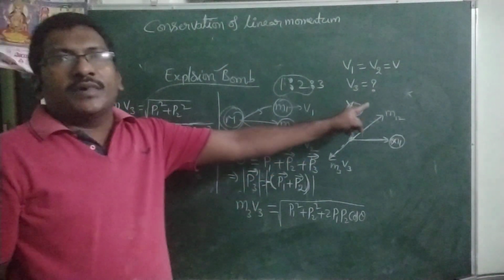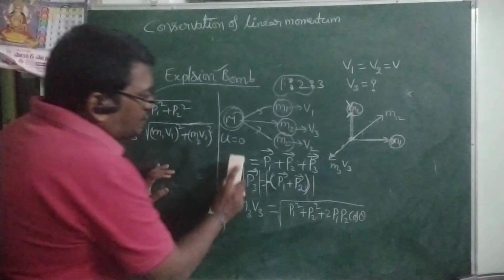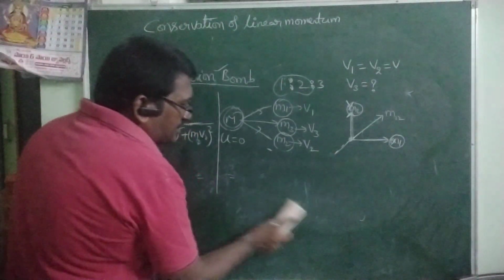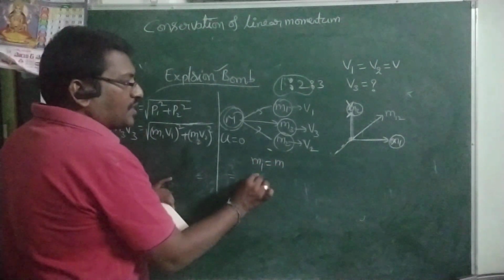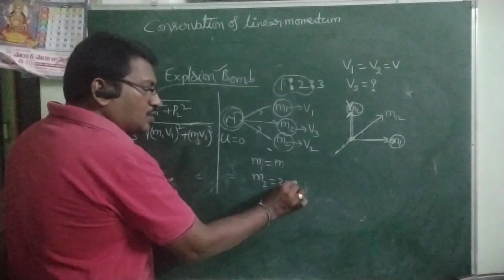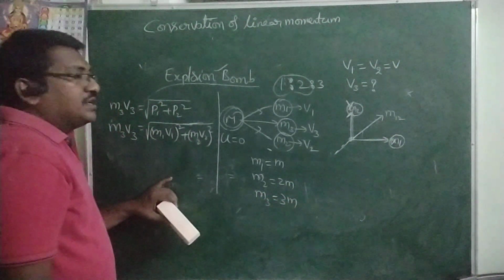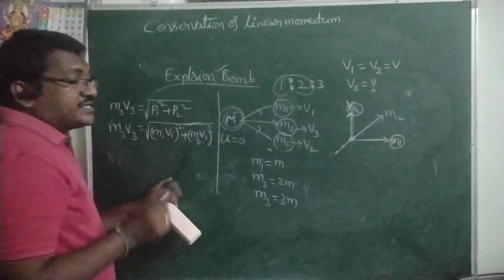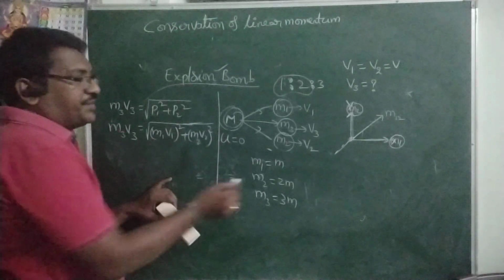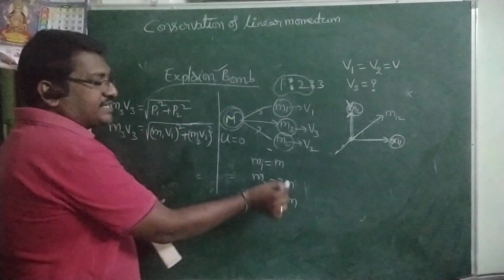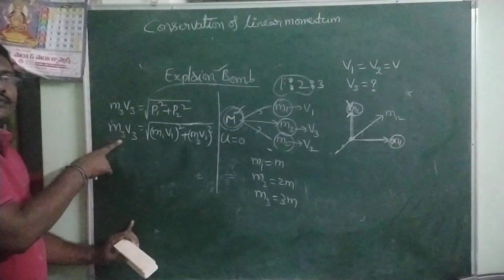According to this problem, the masses are in the ratio 1:2:3. So I am taking M1 equal to M, M2 equal to 2M, and M3 equal to 3M. Then the total becomes 6M, which is the initial mass of the bomb. That means M1, M2, M3, the three pieces added together, give 6M.